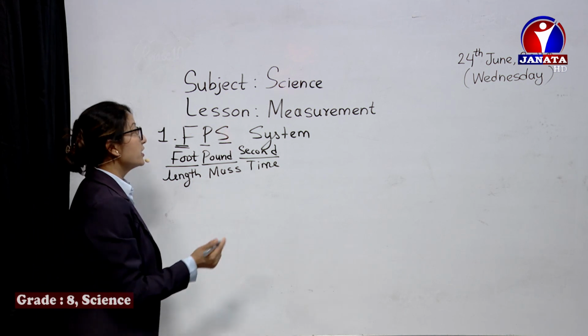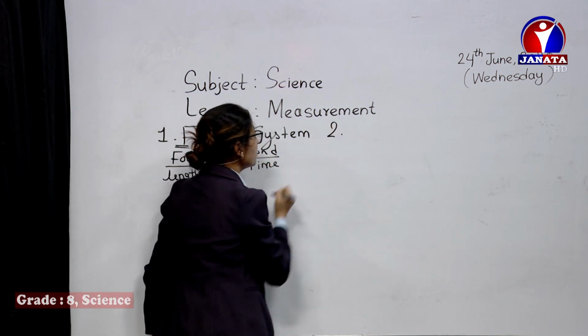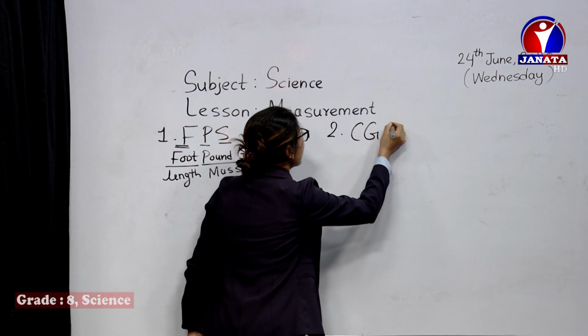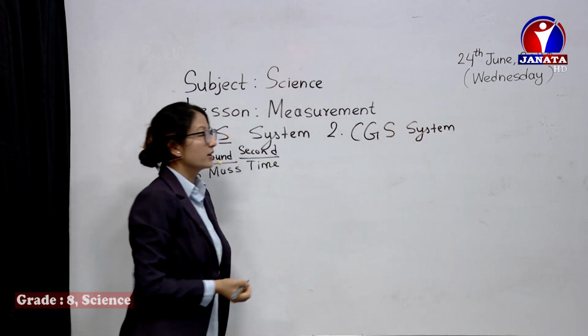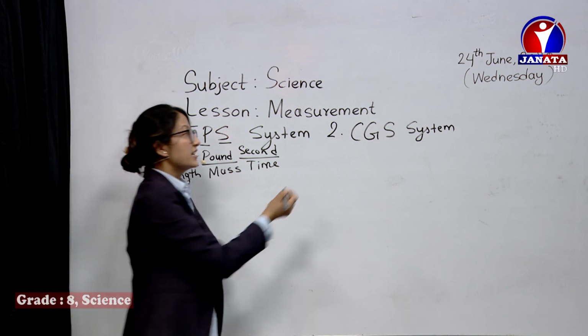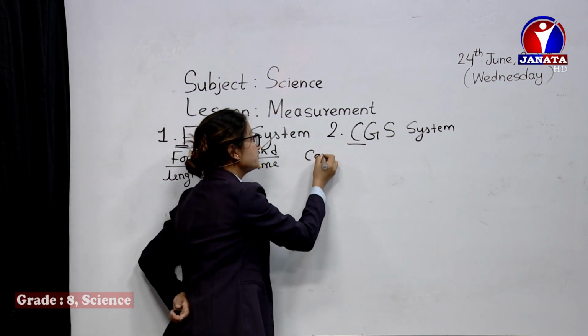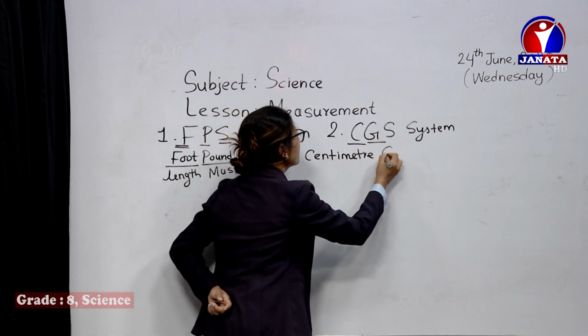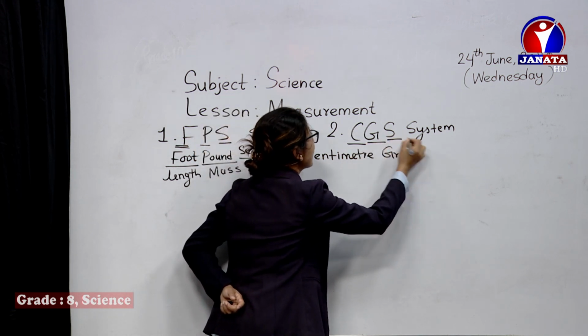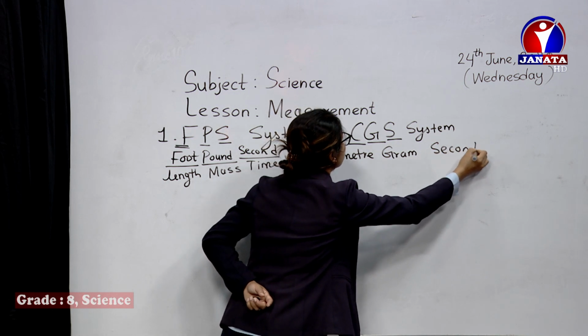Similarly, we have another system of measurement, number 2, the CGS system. You already got the hints. C stands for centimeter, G stands for gram and S stands for second.